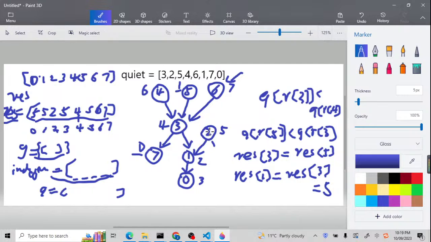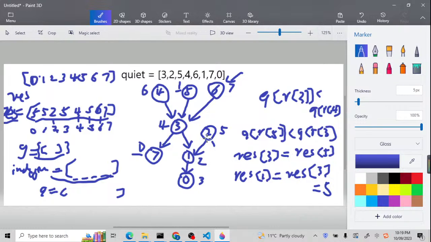Now we are going to check node 2. For node 2, it's also the same. You cannot find a person that is even richer than person 2, so for node 2, it will also be itself. It will be 2. As you can see here, it's going to be 2, and here will be 4, 5, and 6. Now let's check another one, a difficult one. Let's check person 1. How should we update this one?